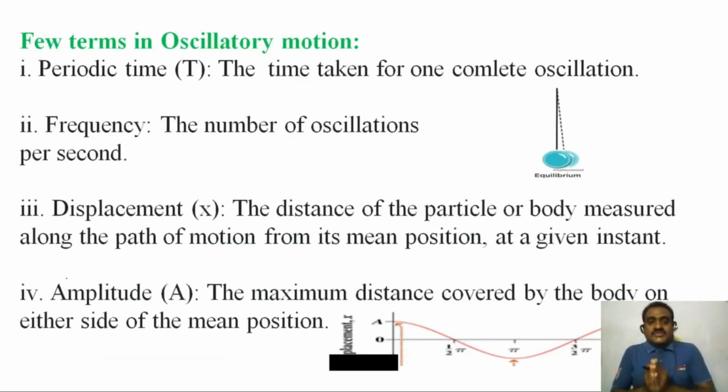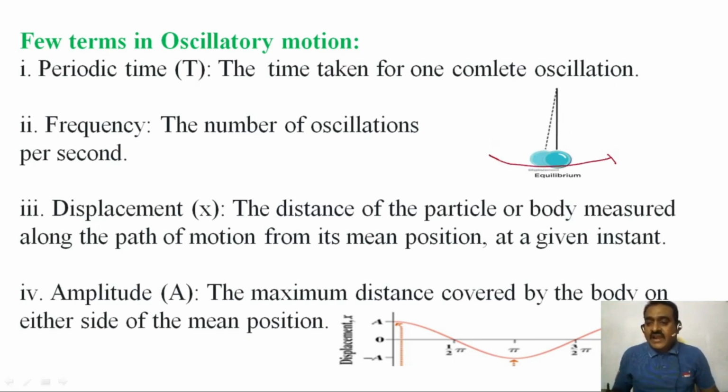So, a few terms in oscillatory motion. What is periodic time? You know very well: the time taken for one complete oscillation. You observe here, this is the simple pendulum, and this is the end point. The simple pendulum moves to this side and comes back to the same position. This is one complete oscillation.